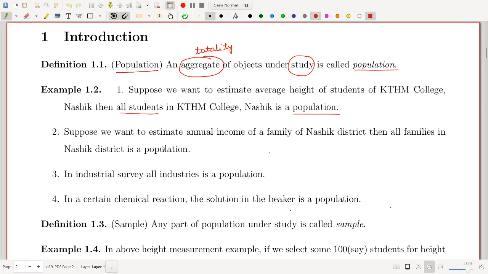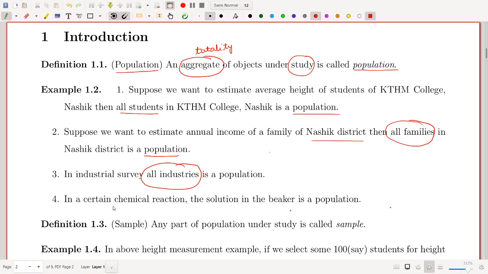Suppose another example, we want to estimate annual income of a family of Nasik district. Then all families in Nasik district is our population. In industrial survey, all industries is a population.